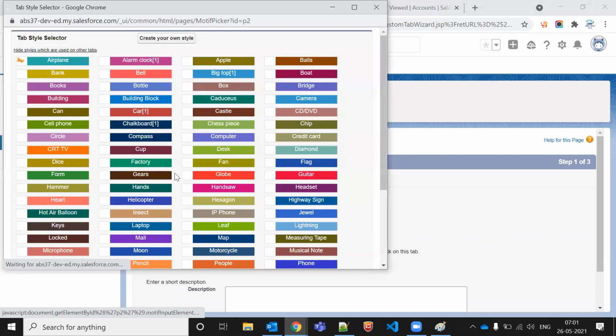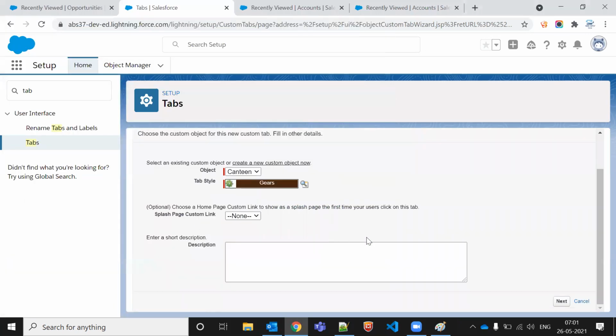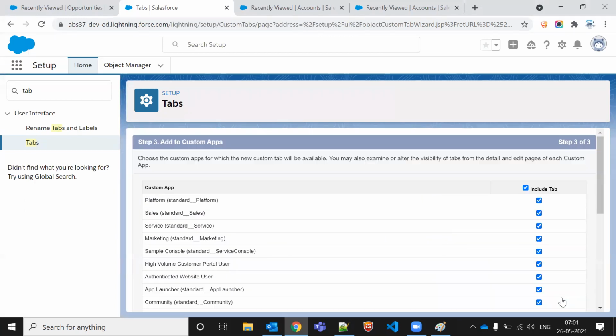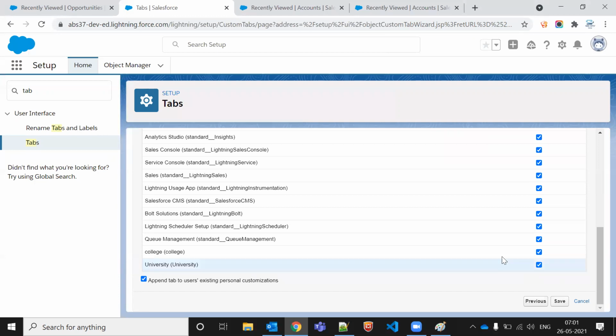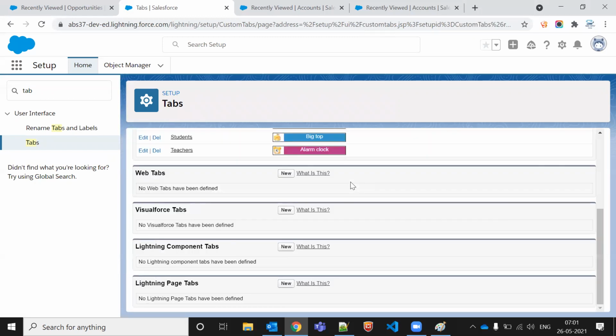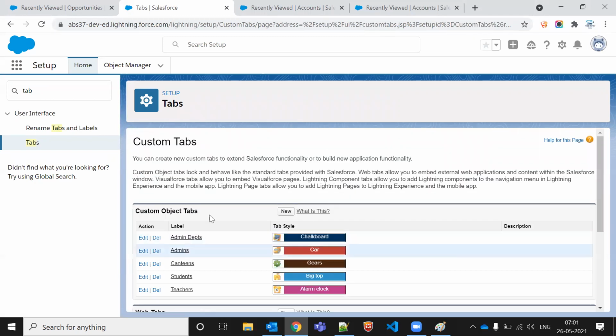Let me populate the value. Any value, any style you can populate, so don't worry about which one I selected. All these things I will tell you later because this is related to profiles and all. That is part of security. So yeah, this I created now.